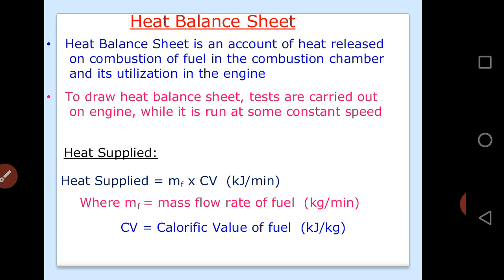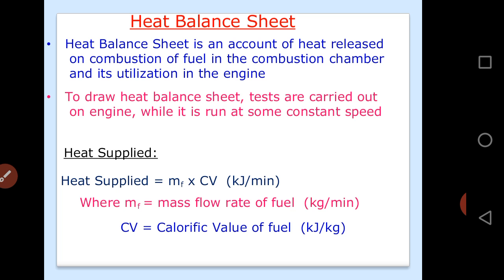So now, whatever we have discussed, on the left hand side we have cumulated the heat input, and on the right hand side we have cumulated the heat expenditure. So we are balancing it. We are balancing whatever heat we are supplying to the engine and the different forms of heat we are expending, which we cumulate on the right hand side. So whatever the tabulation is there, that is indicating the heat balance sheet.